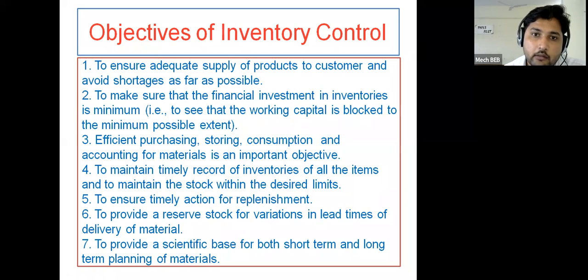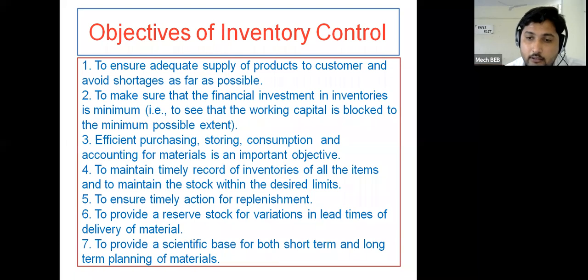Then the inventory control system tries to ensure efficient purchasing, efficient storing, efficient consumption, and also accounting for materials and their counting. These are important because purchasing should be efficient, as cost is associated. The storage should also be efficient, because overhead charges come on that storage. Then consumption should be efficient.